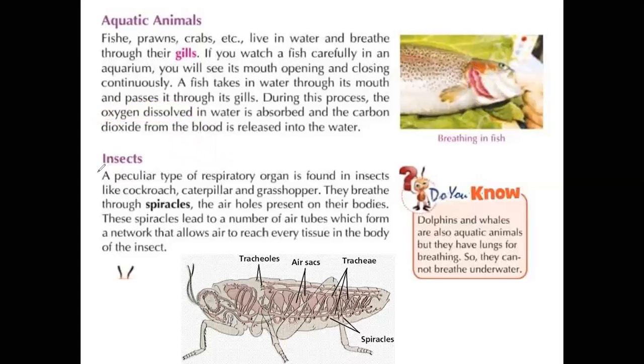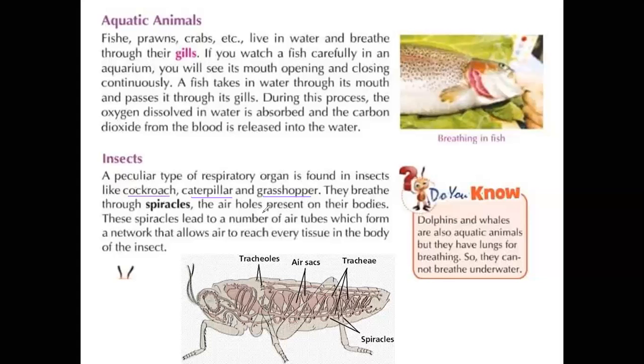Next, insects. Even in our homes, there are different kinds of insects like houseflies, ants, mosquitoes, cockroaches, caterpillars, grasshoppers, etcetera. These are all insects. A peculiar type of respiratory organ is found in insects. Examples include the cockroach, caterpillar, and grasshopper.